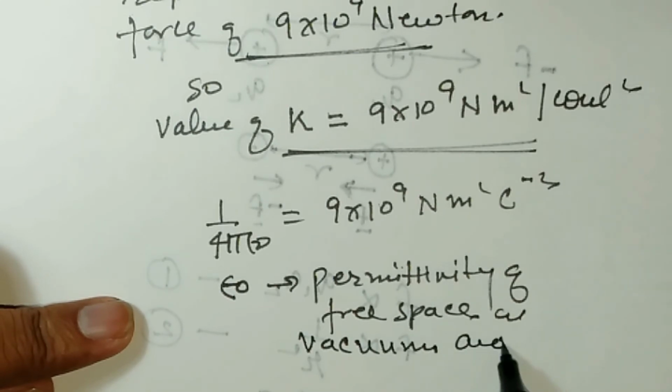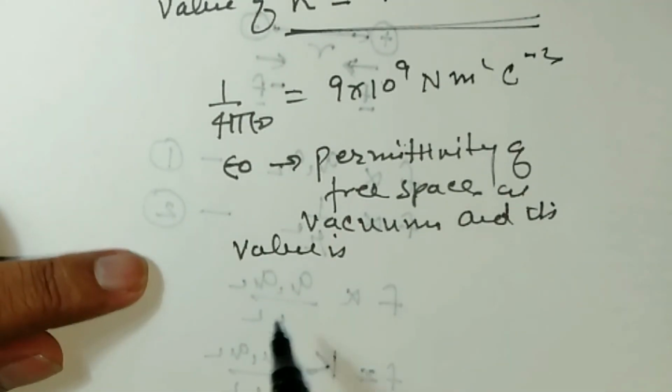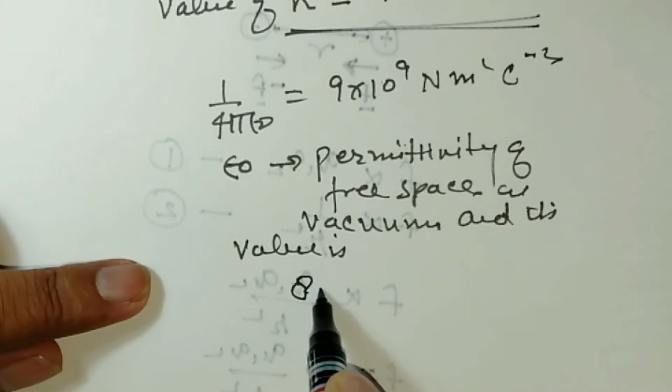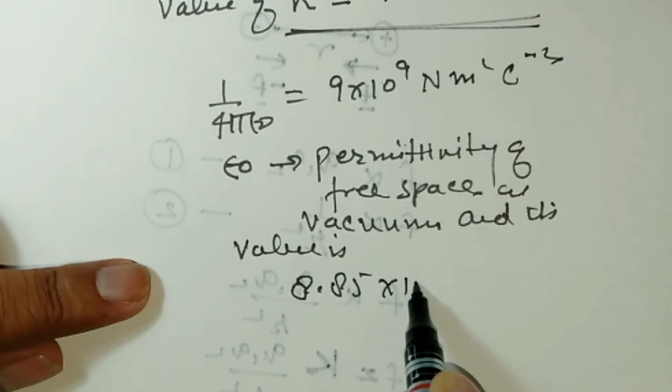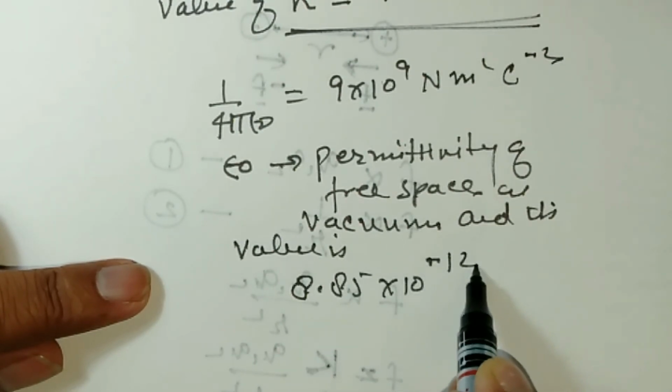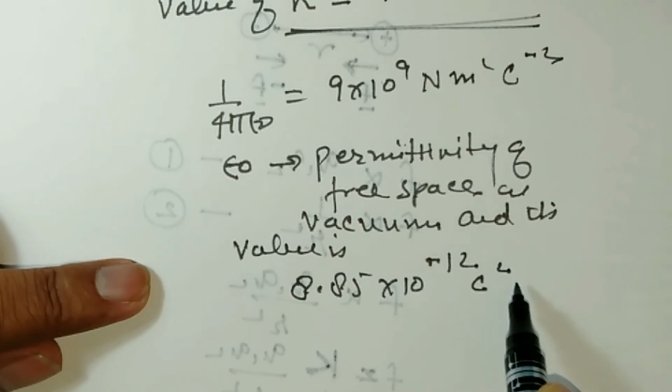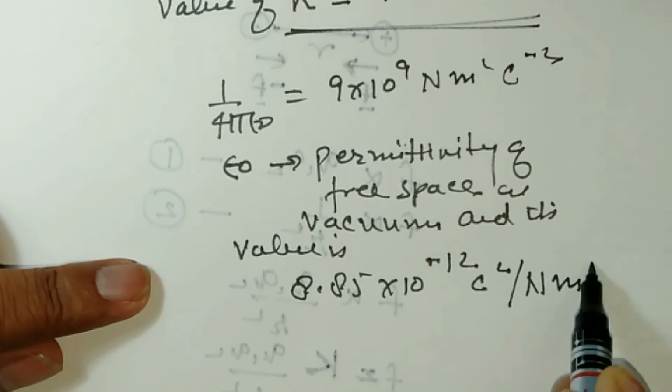And the value of epsilon naught is 8.85 into 10 to the power minus 12 coulomb square per Newton meter square.